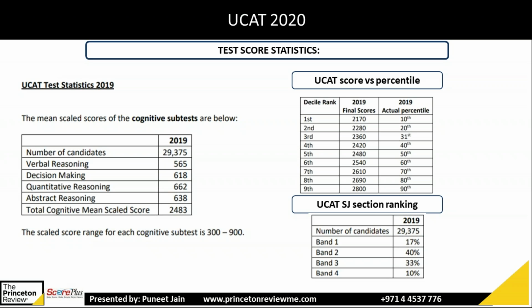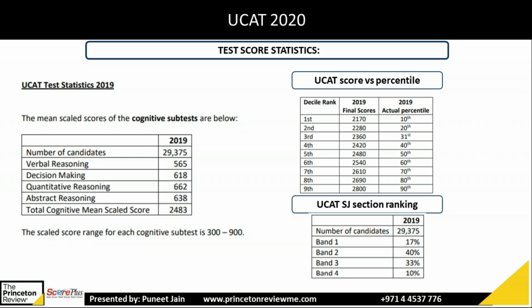So if you have a score in the range of 2800, then that's a very good, excellent score, like a top score. Then going below, 80 percentile, 2690, 70 percentile, 2610, like that. And the average is 2480. So if you have above 2480, that's average. But if you want a good score, that should be above 2600.